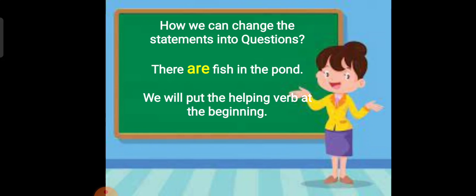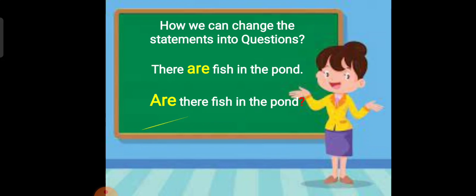But if we change the statement into a question, we need to put the helping verb at the beginning of the sentence. So it will be: Are there fish in the pond? Are we will use at the beginning.